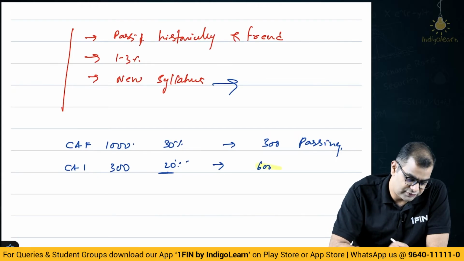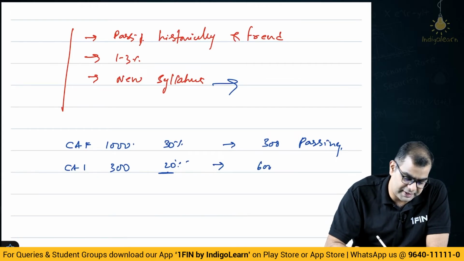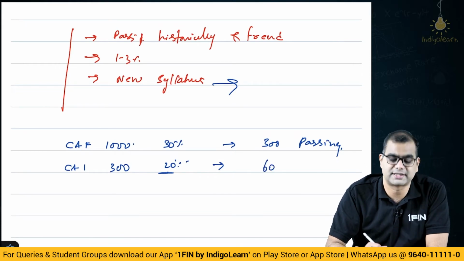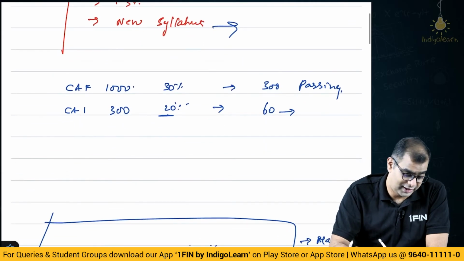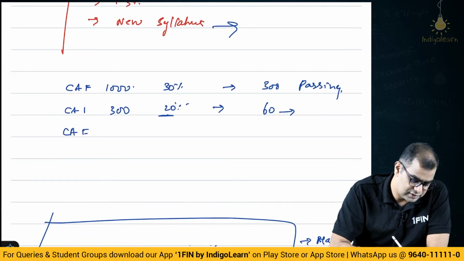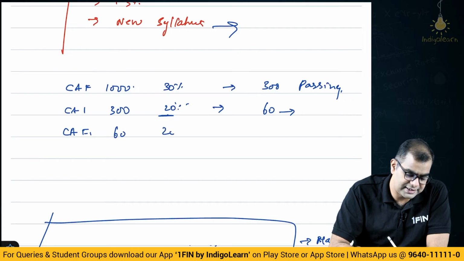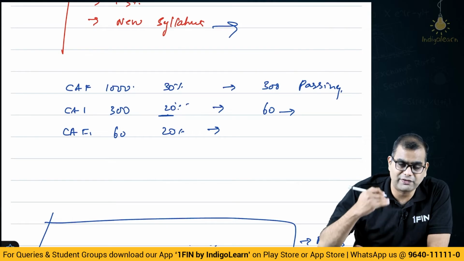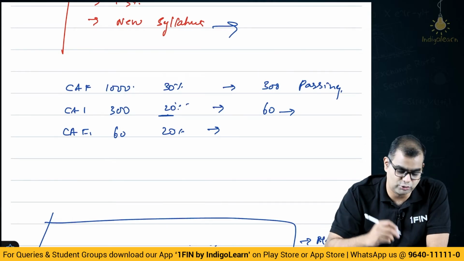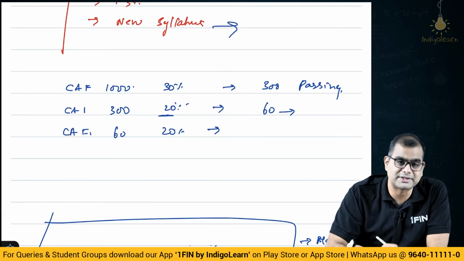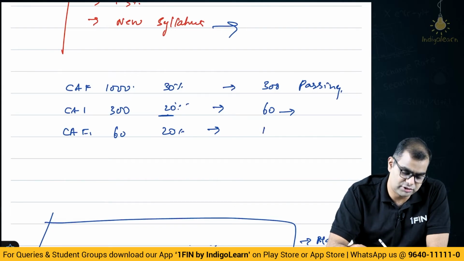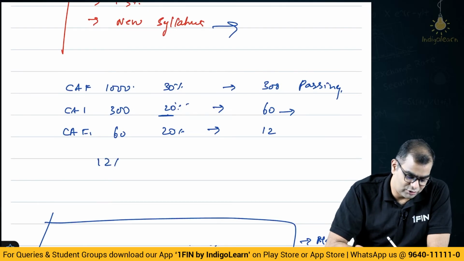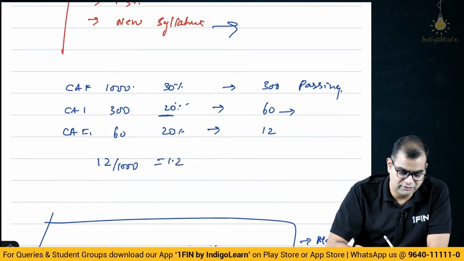Out of these 300 students, 20% are passing, which is how much? 20% of 300 is 60. So, this number of people are passing. And when it comes to final, these 60 people are going in and the passing rate here also is 20%. Again, I have taken duplication. I am talking about the first attempt, people in the first 1 or 2 attempts. Out of this, 20% are passing. What is 20% of 60? About 12 people. So, 12 out of 1000 is how much? 1.2%.